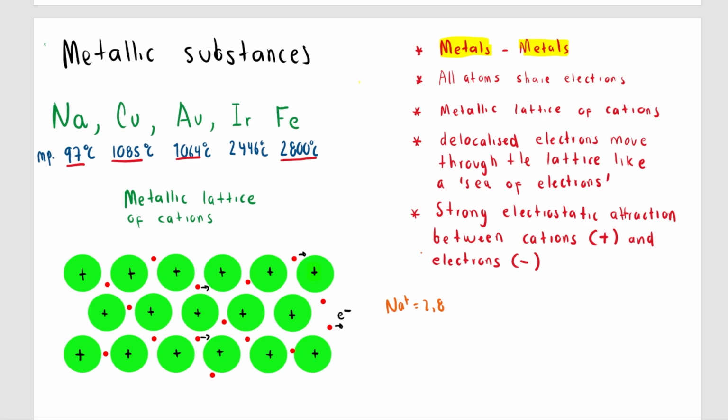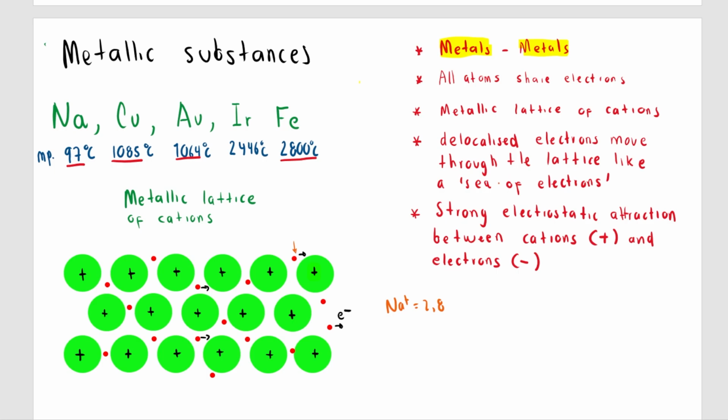Now, good. So we will have a metallic lattice of cations, and all those electrons that were given out by all the sodium atoms are now delocalized electrons that move throughout the lattice like a sea of electrons. The electrons here are shown in red.